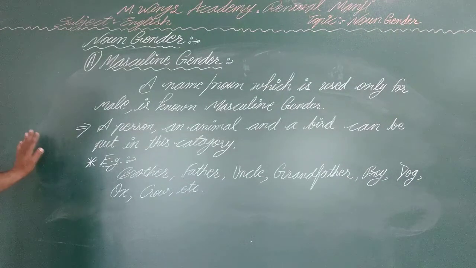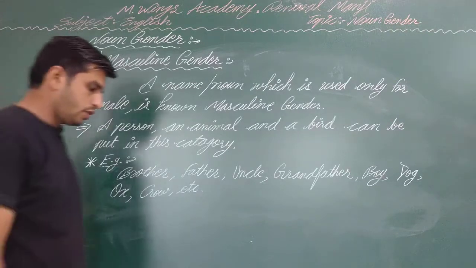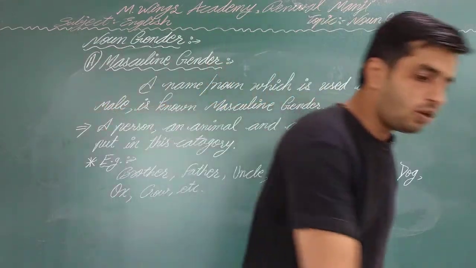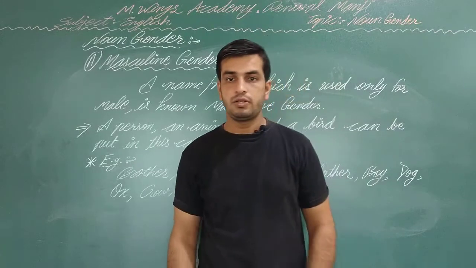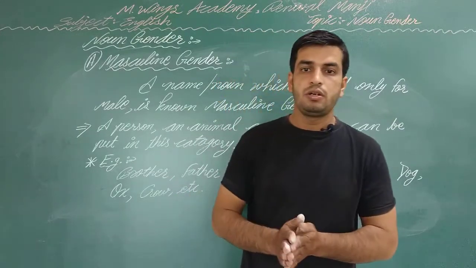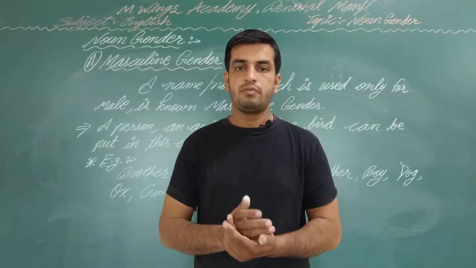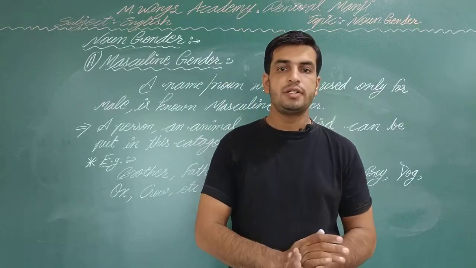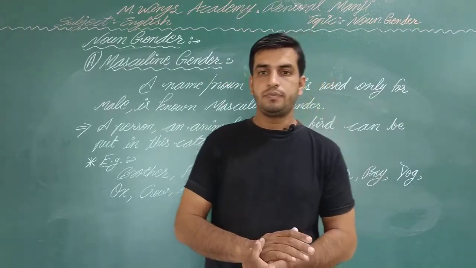Okay, so this is the topic, noun gender. Today we discussed the types of noun gender. There are 4 types of noun gender: masculine gender, feminine gender, common gender, and neuter gender.